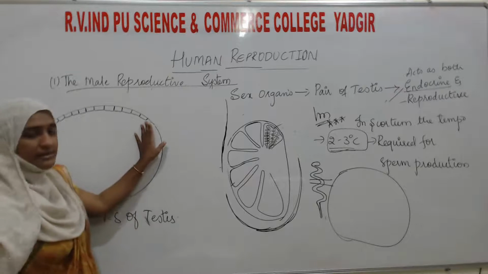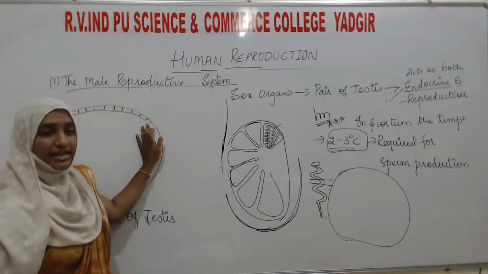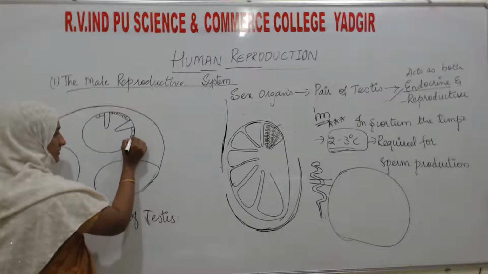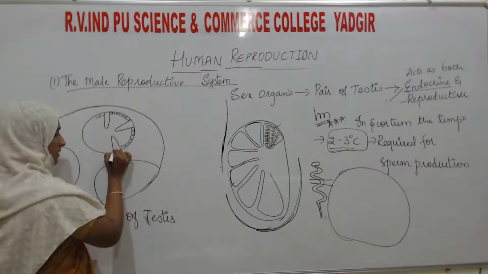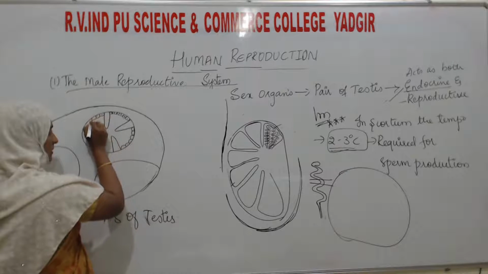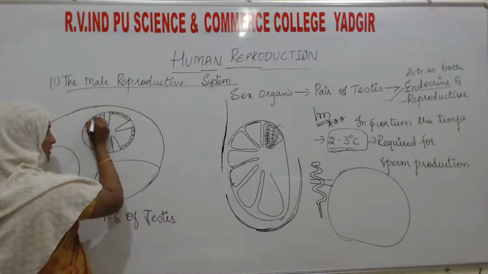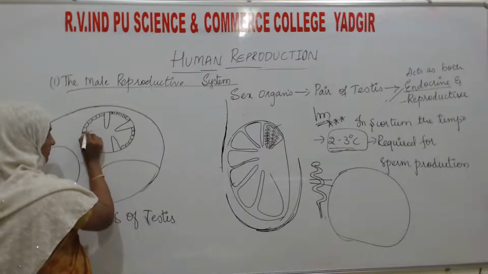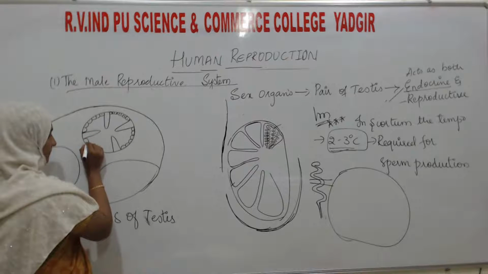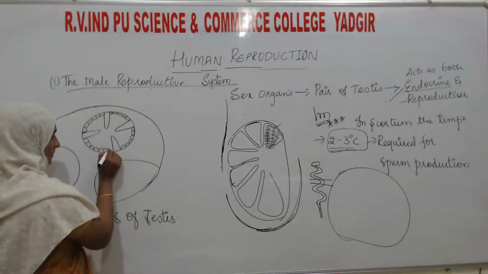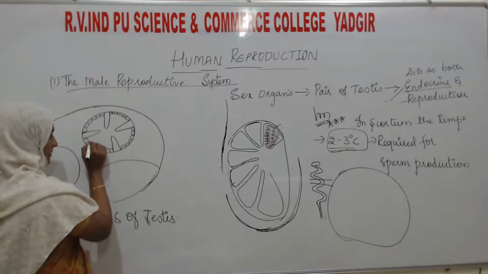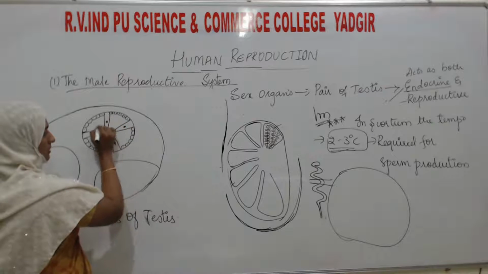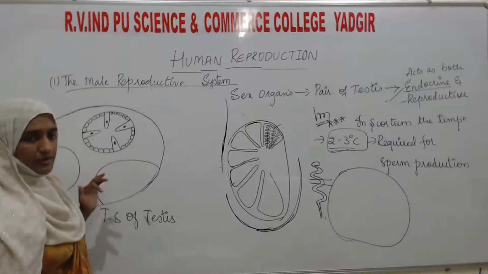These are the epithelial cells which will act as germ cells. Okay, like this.